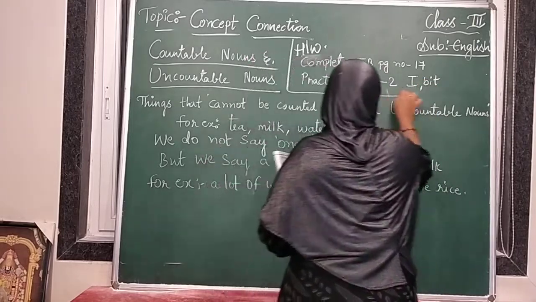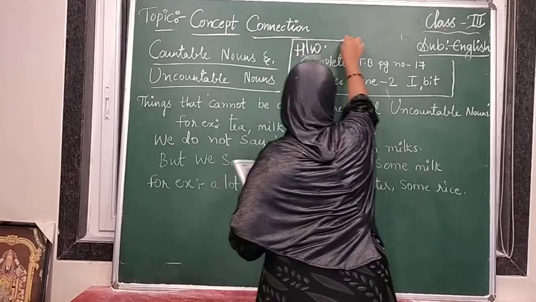Okay, so that is the homework for you. You have to do it.